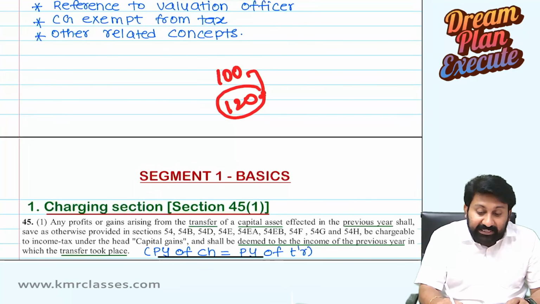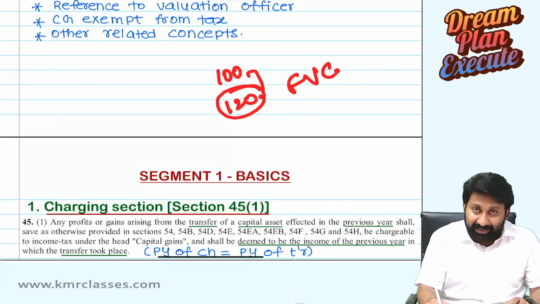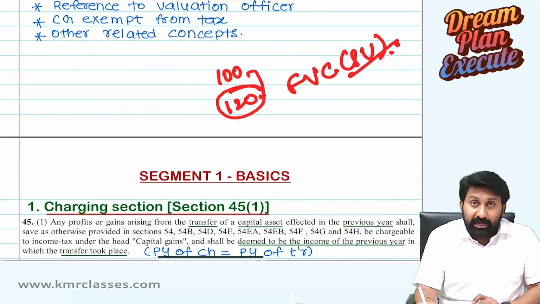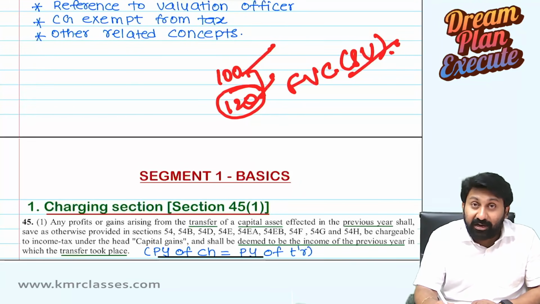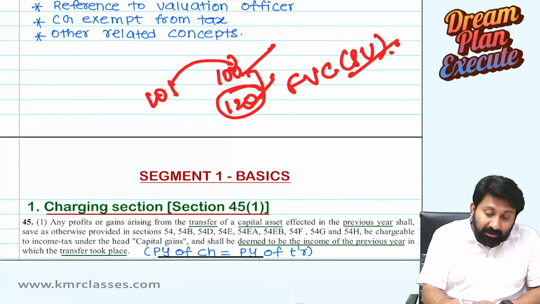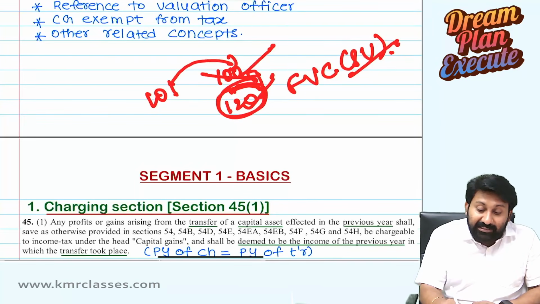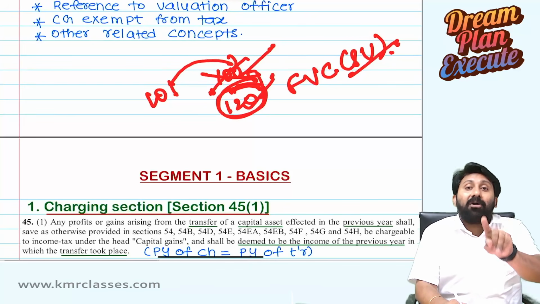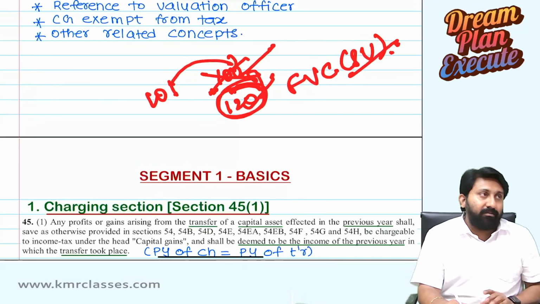This will be considered as full value of consideration, means the sale value in simple language. I will consider this. Really, you may sell at 100 only, but I will consider it 120. Your cost of acquisition is 101. You actually sold at 100, but the SDV is 120. I will not consider what you actually sold. I will consider what you would have got if you sold at government value 120.